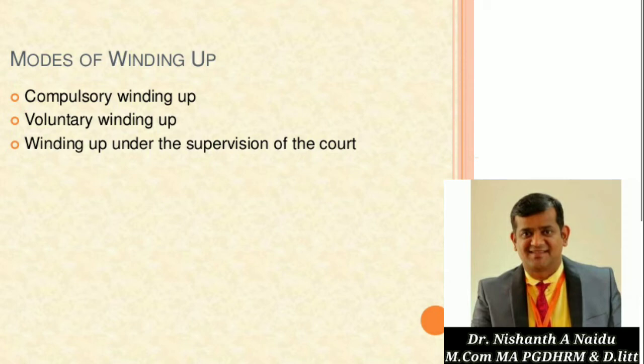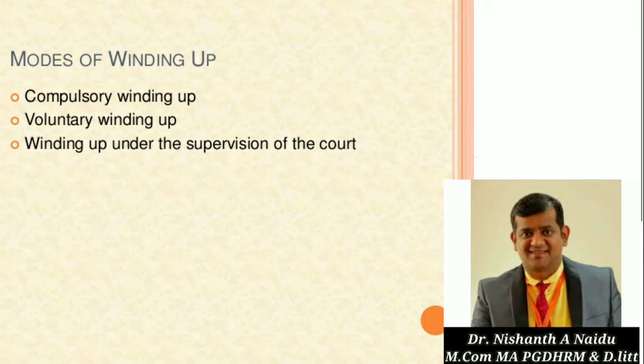When the company passes a resolution for voluntary winding up, and the court, on an application made by a creditor, passes an order to that effect, or when the company itself requests the court, winding up under the supervision of the court takes place. So these are the modes of winding up.